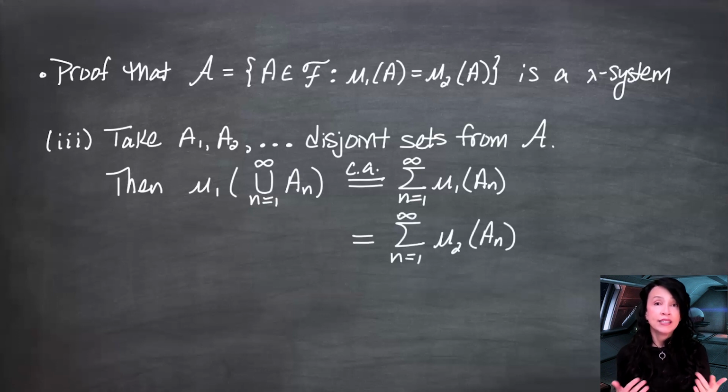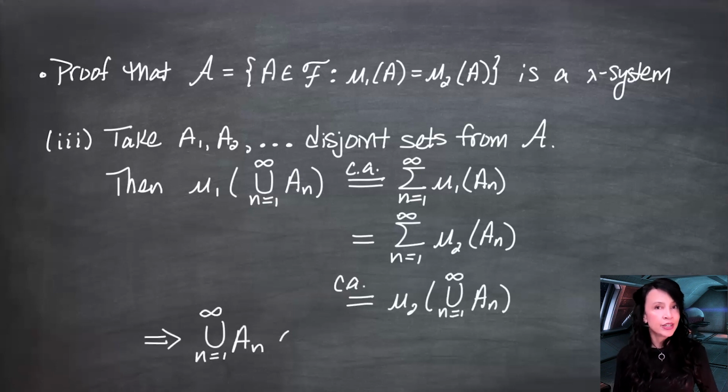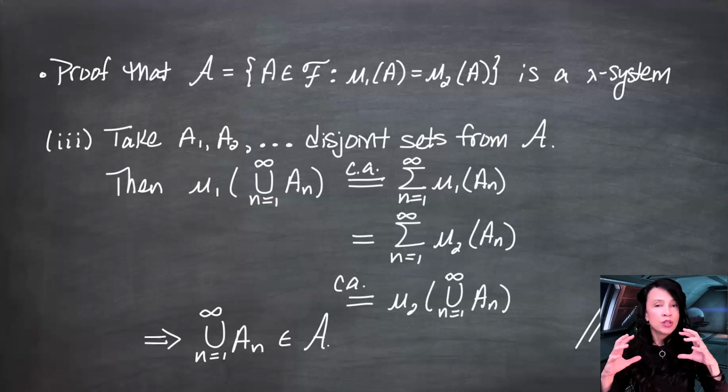Now I can use countable additivity in reverse to bring that sum back in, and we have shown that mu1 of the countable union of these disjoint sets is the same as mu2 of the countable union of the disjoint sets, and that means that the union of these disjoint sets is in A, and that's the end of showing that A is a lambda system. So then we can apply Dynkin's pi-lambda theorem, and we're done proving that if you have a pi system and you generate a sigma field, if you have two measures that agree on sets in the pi system, they will agree for all sets in the sigma field.